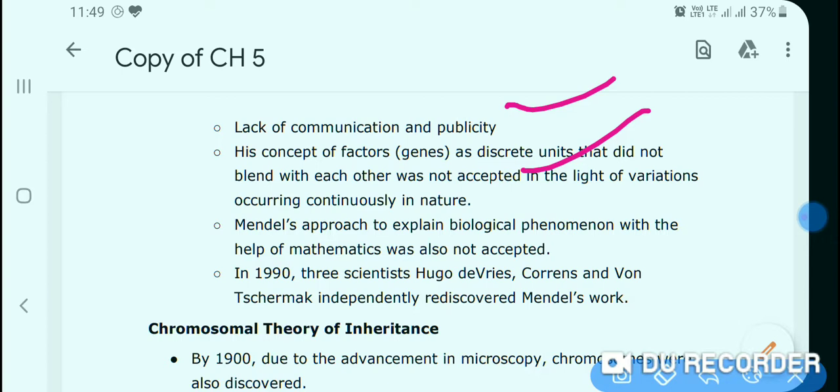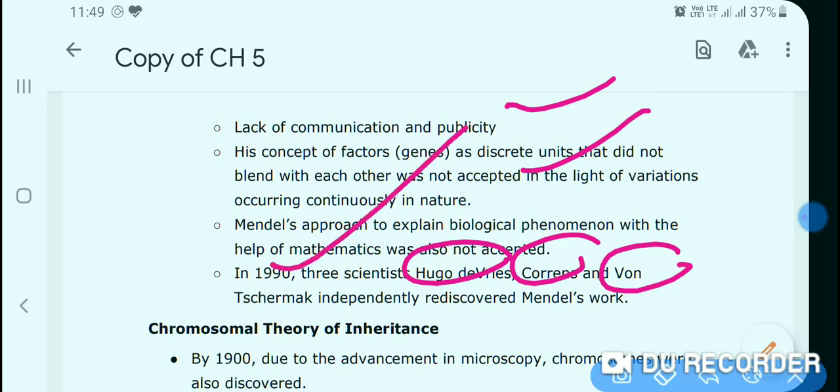But in 1900, three scientists named Hugo de Vries, Correns, and von Tschermak rediscovered Mendel's work independently. They were working at different places. They were not working together.